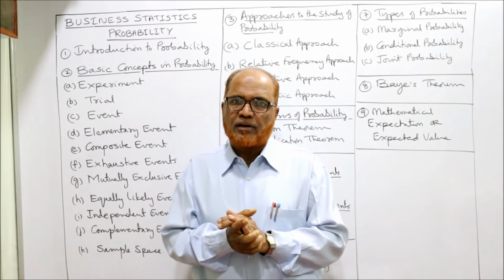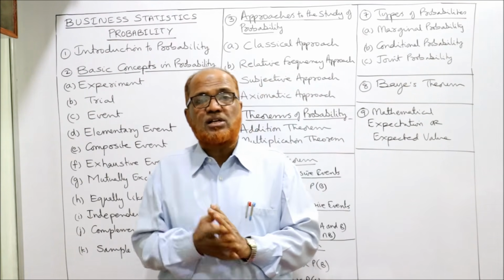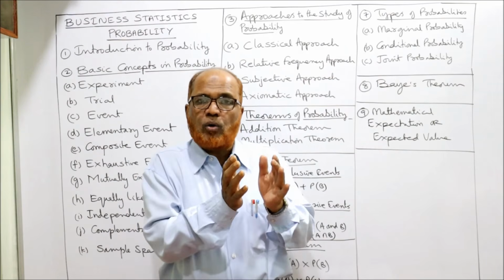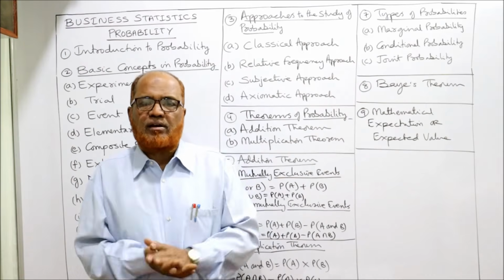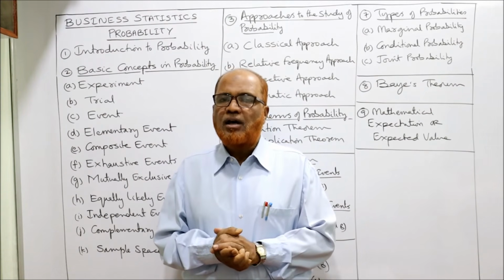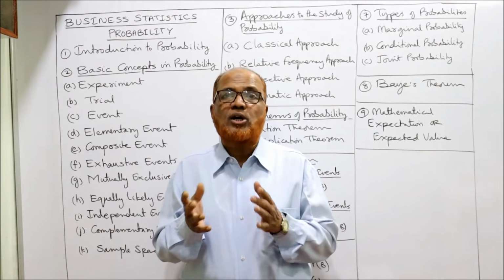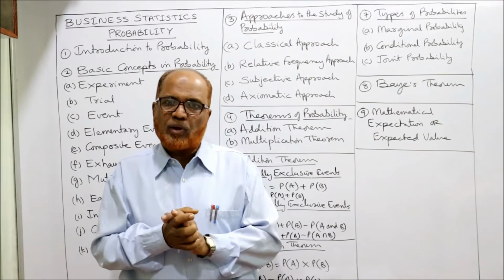That is called probability. And probability is not a new concept. It is coming from centuries, from the 17th century, but confined only to games of chances. But nowadays, probability is used everywhere. Wherever there is uncertainty, we use the term probability, right? And it has become a very important tool of statistics. The value of probability will range from 0 to 1.